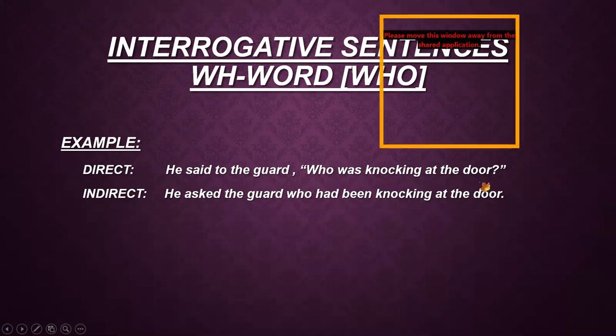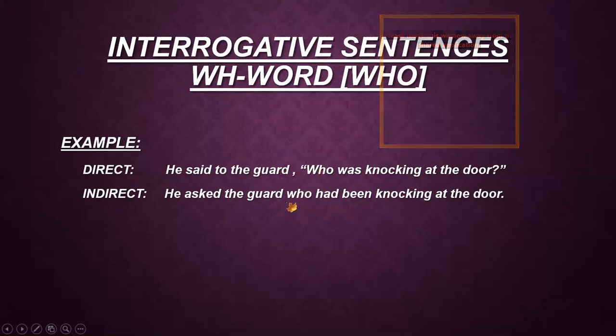You can see that all the question marks are inside the inverted commas. Now he, the subject, remains same, said to is converted into asked, the guard remains same, the comma is removed, and we copy who with a small w. Then was knocking is showing that it is the past continuous tense here.